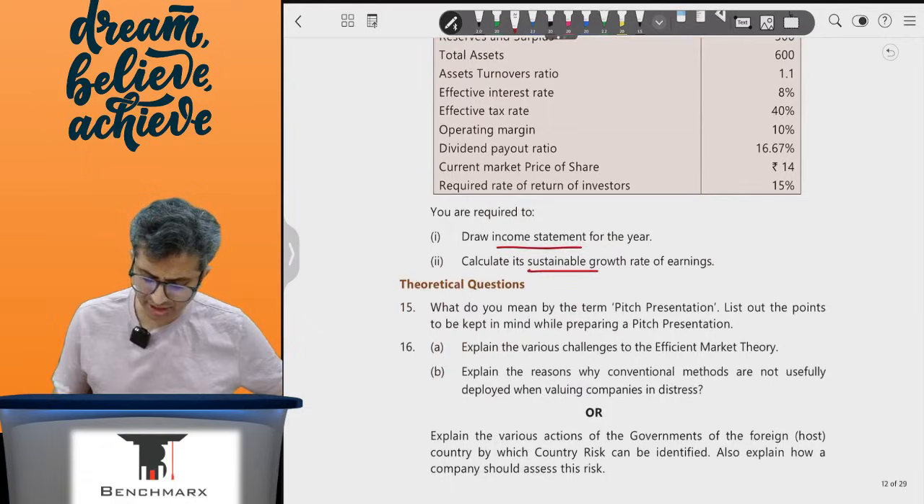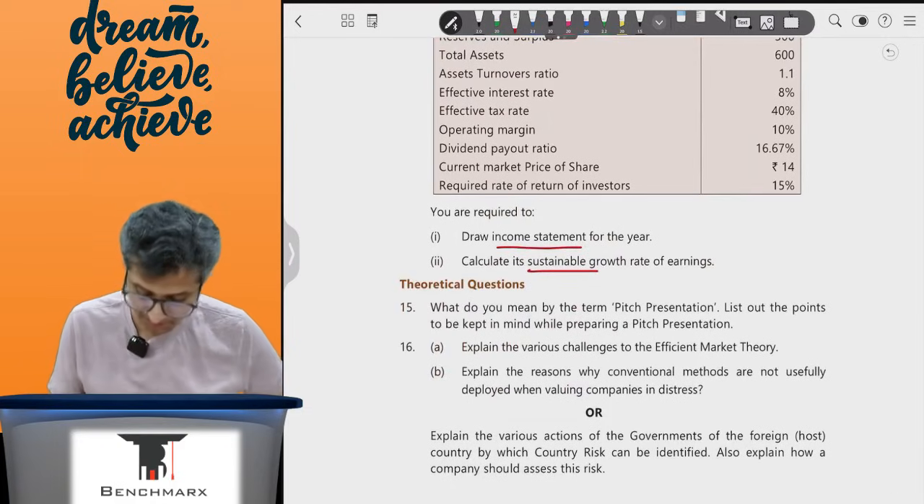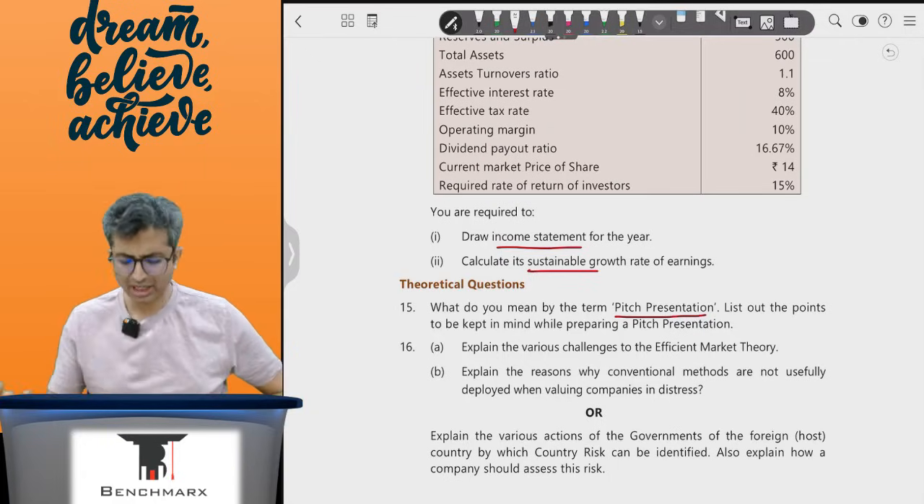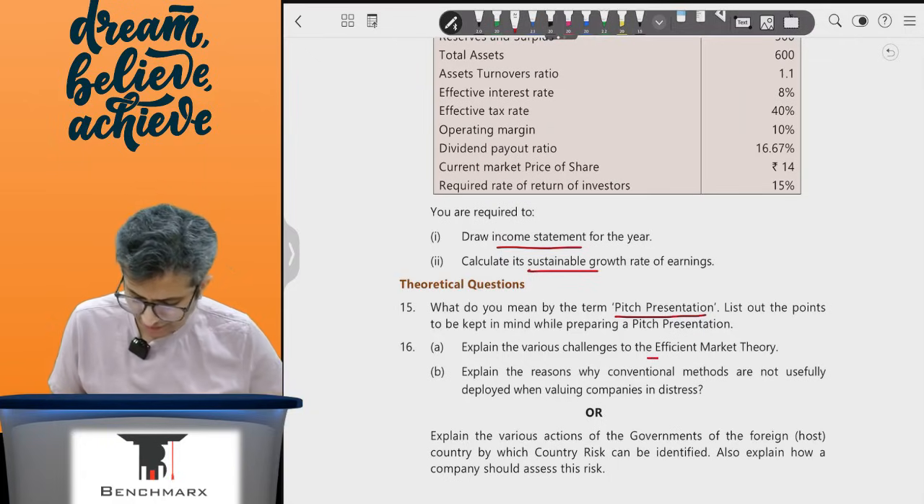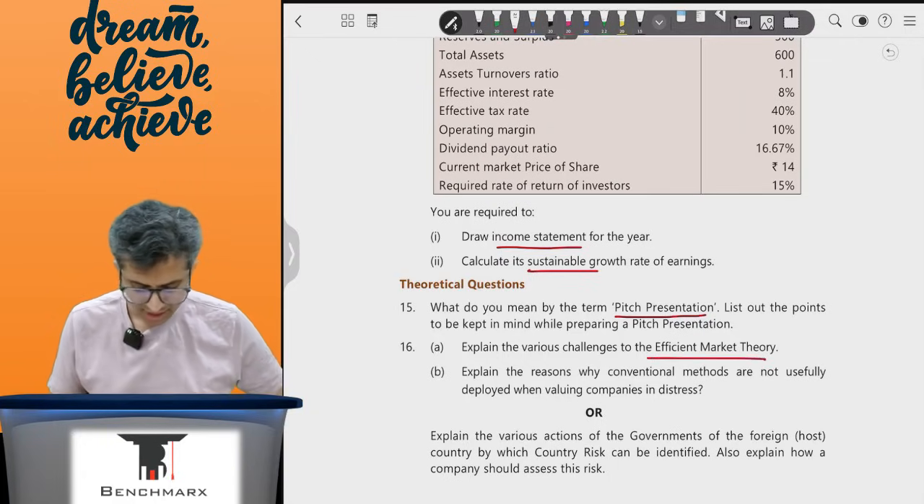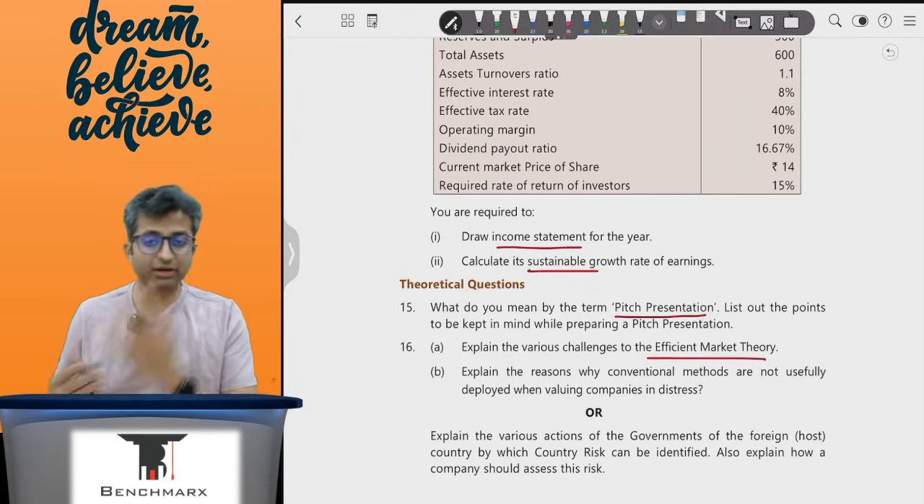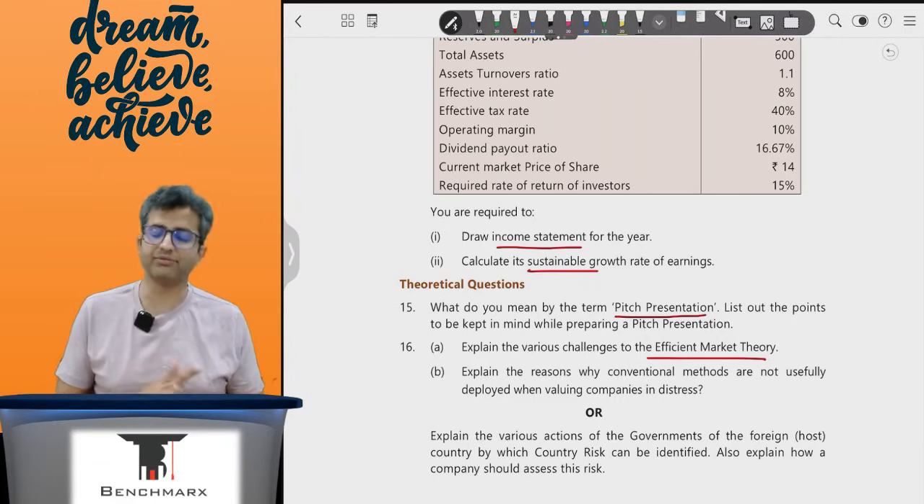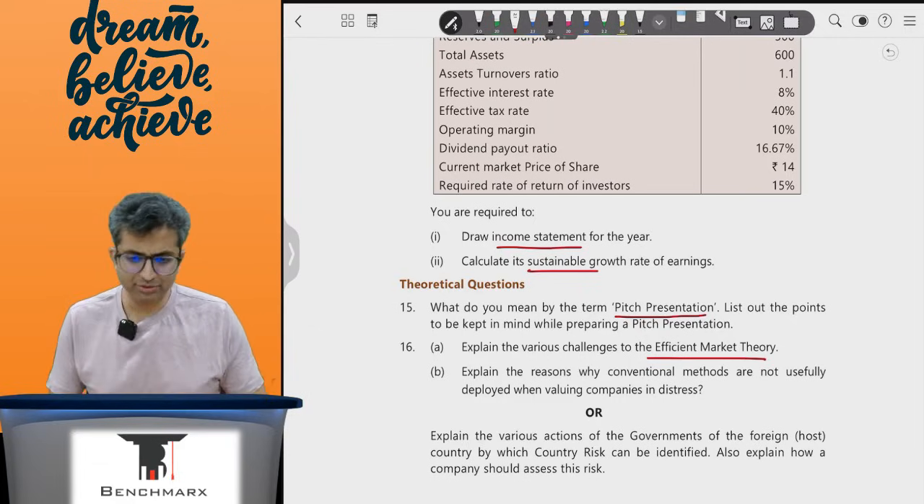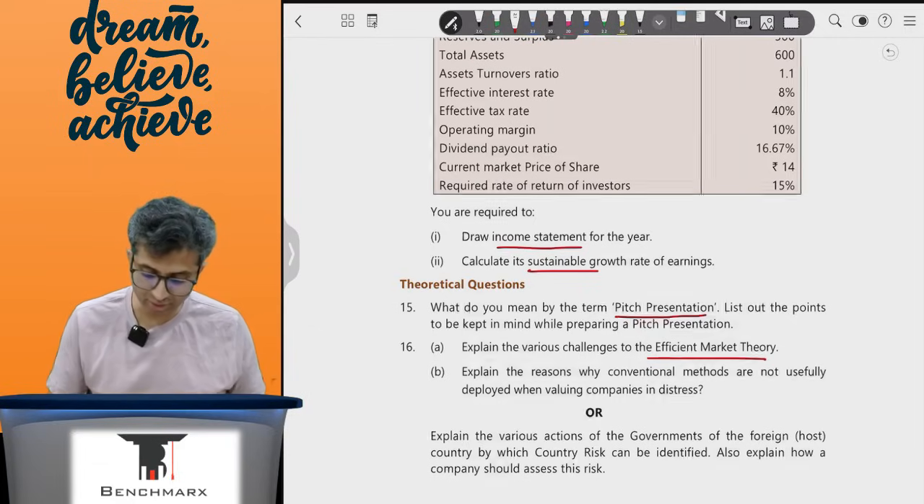And then there are some theory questions which you can refer the compiler. I'll share the link as well. So this is on pitch presentation, challenges to efficient market theory, etc. So you can review theory in any case. Whichever sources you get to review theory, you might as well go ahead and review the theory.